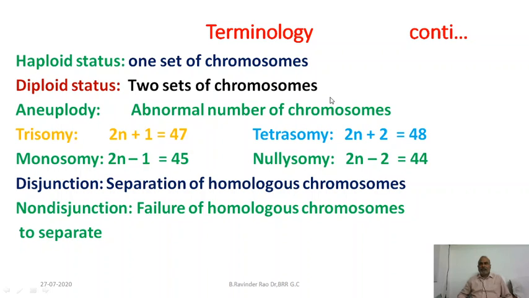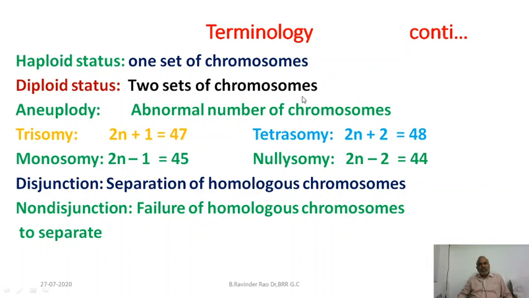Haploid status. Having only one set of chromosomes is called haploid. Take, for example, human beings: we have 46 chromosomes, that is diploid. If our cell has only 23 chromosomes, that is called haploid. Diploid means having two sets of chromosomes.